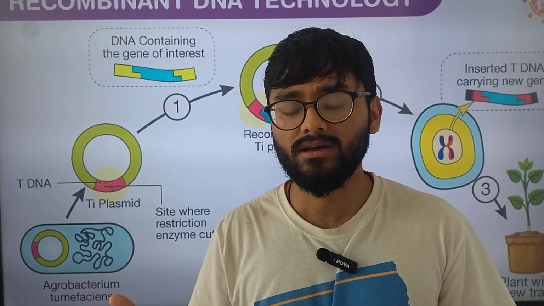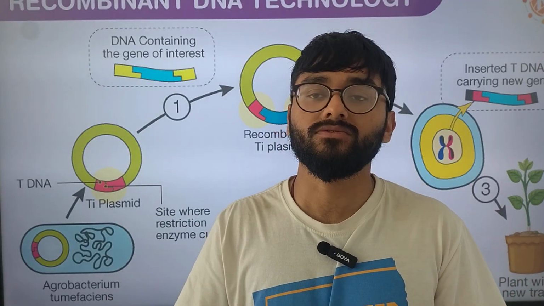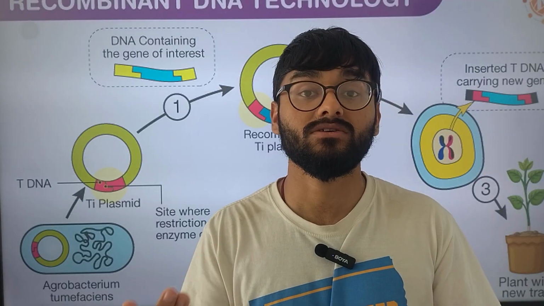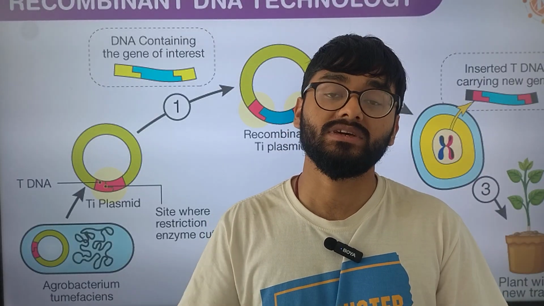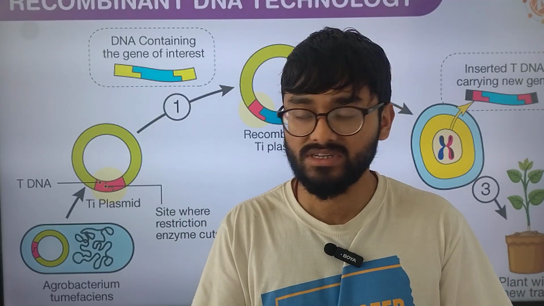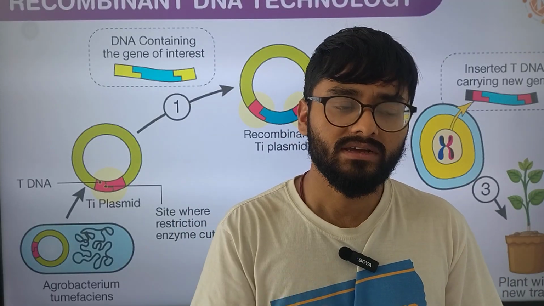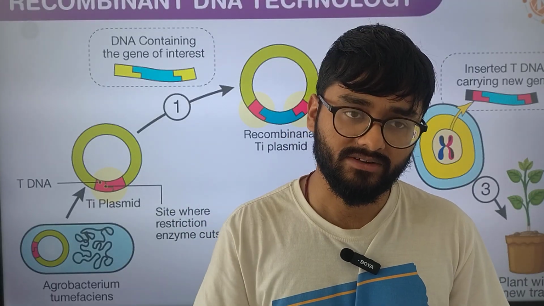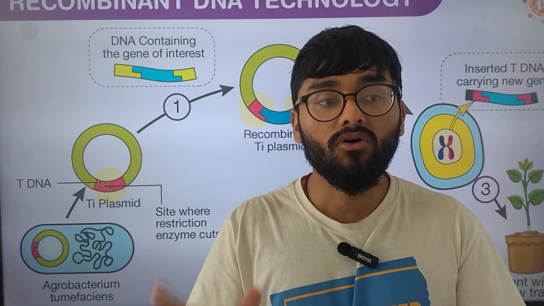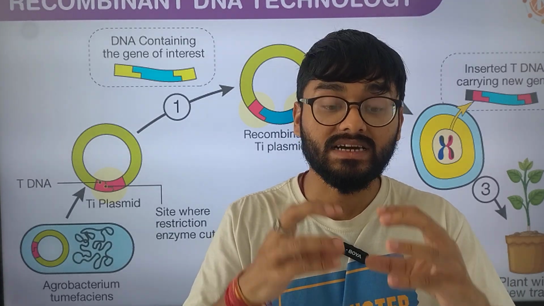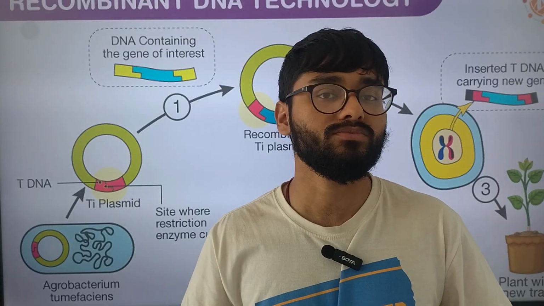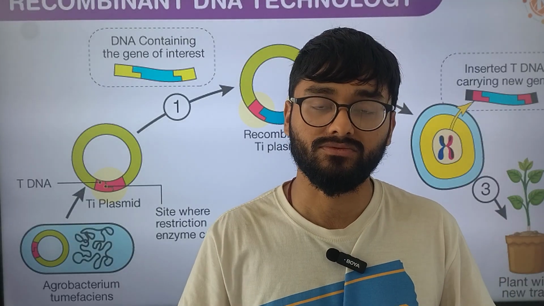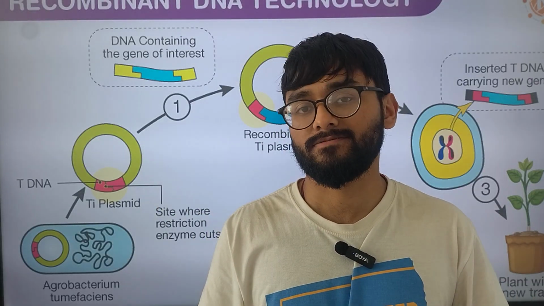We can make something, you will study in your further classes also, we can make something called cosmids also, okay. We can make BACs also, we can make YACs also. What is BAC and YAC? It is simply yeast artificial chromosome and bacterial artificial chromosome, okay. So all these are what? All these contain that self-replicating sequence. If they did not possess that self-replicating sequence, none of them would be a good vector, okay.